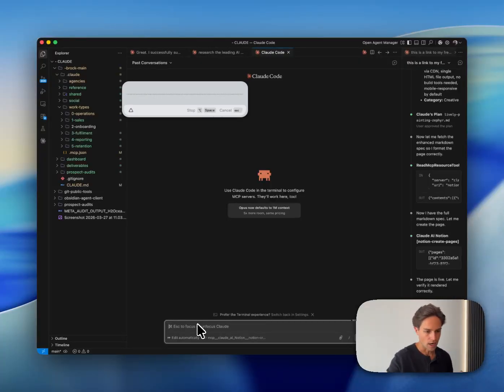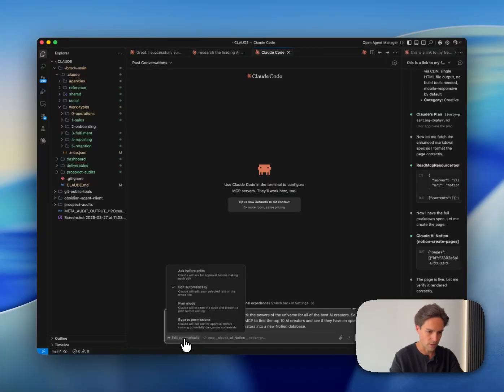So look, I know nothing about AI, but I want to unlock the powers of the universe for all of the best AI creators. So what I want you to do is use the Perplexity MCP to find the top 10 AI creators and see if they have an open GitHub repo. And if they do, store those creators into a new Notion database. And that's it. I'm going to put this out into the universe.